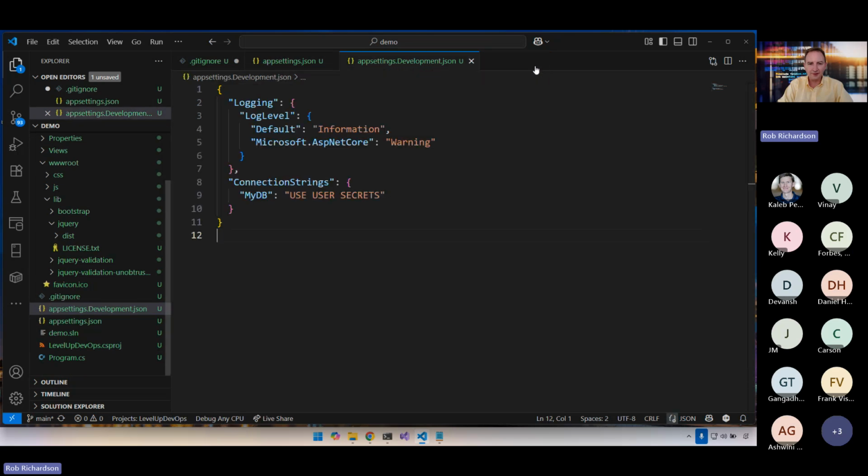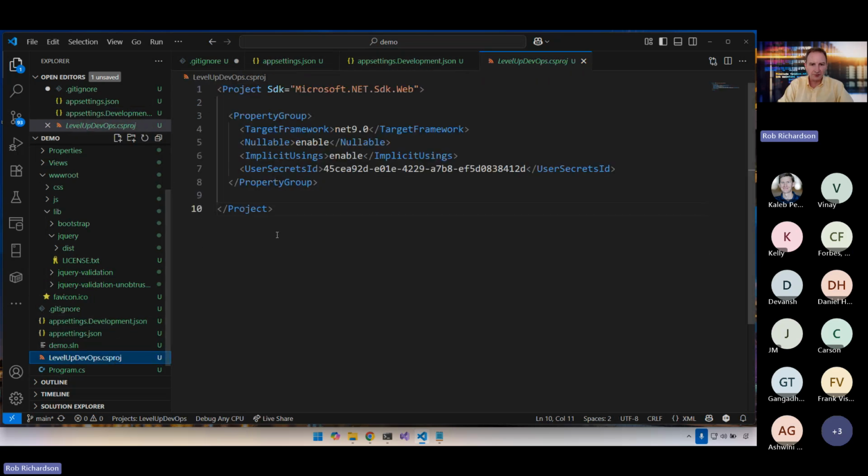The other thing that this did was in my csproj, it defined this user secrets ID. Well, that just needs to be unique. It doesn't need to be a GUID. So let's change it to level-up-devops. And now, as I wander through my user profile directory, I'll have a whole lot more descriptive feel to this, and I'll be able to know which secrets go with which project. Not necessary, but it's a nice to have here to set your user secrets ID.